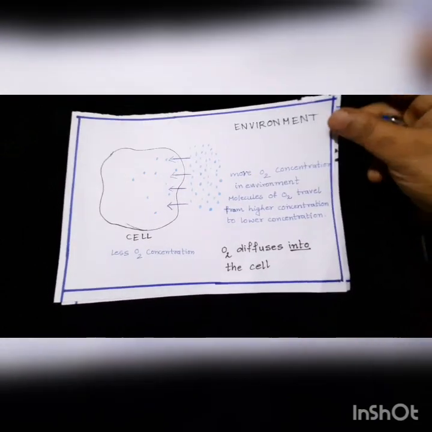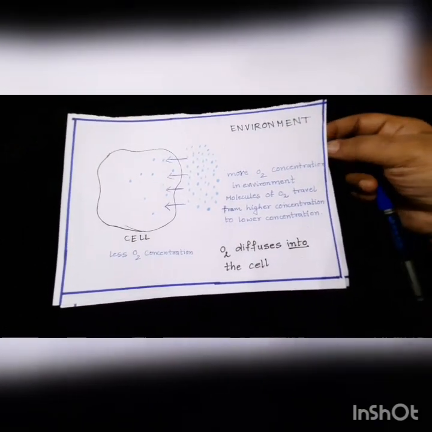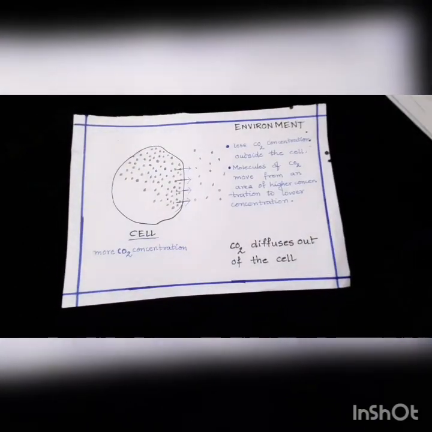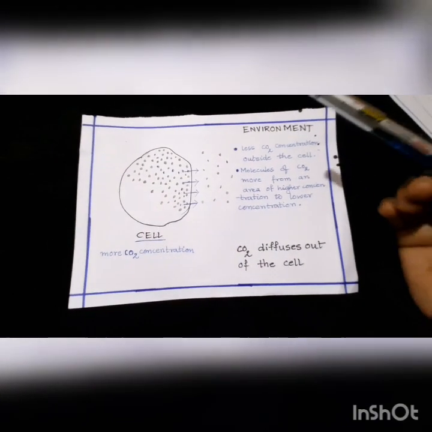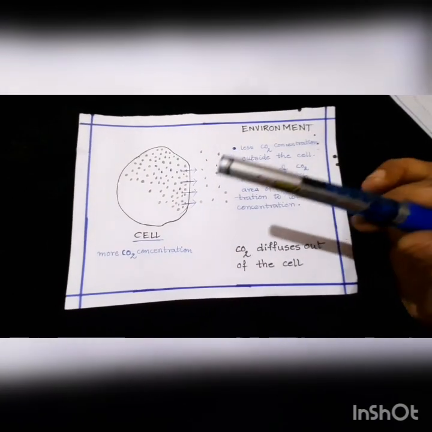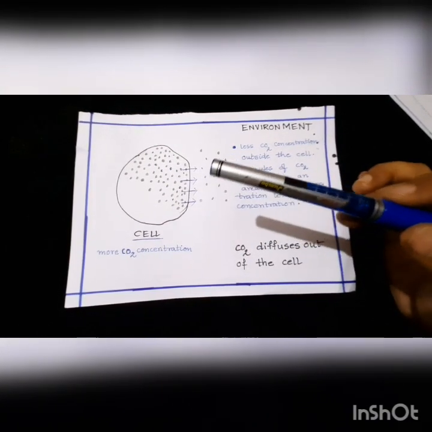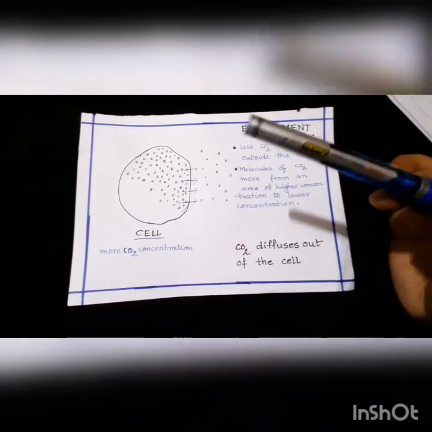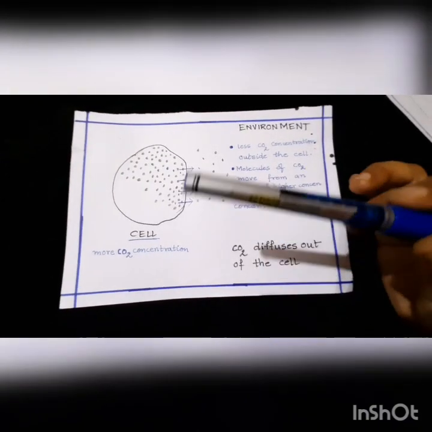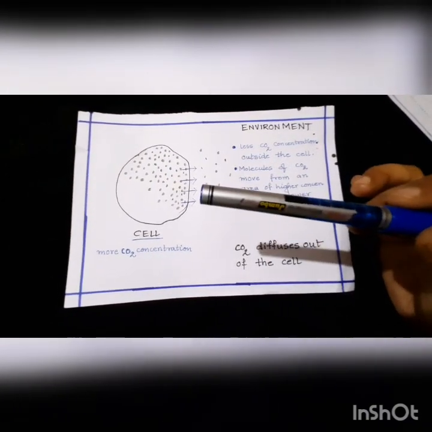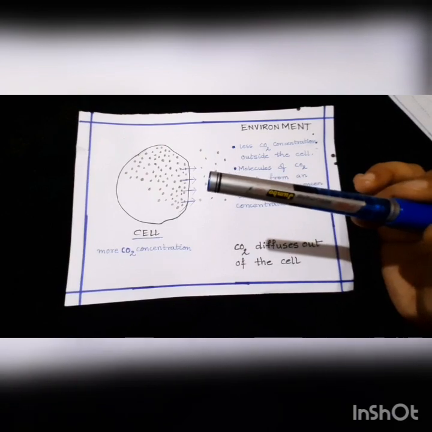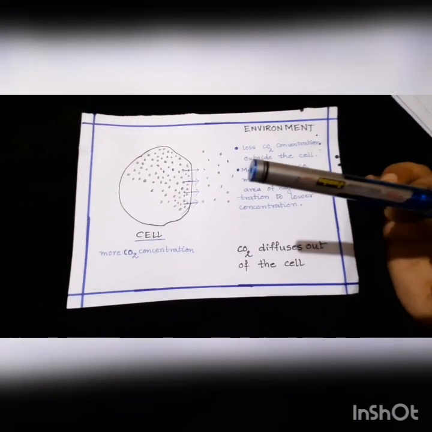Now let us see after respiration what happens inside the cell, how CO2 moves outside the cell. After respiration, the concentration of CO2 molecules increases inside the cell, because as the oxygen keeps moving in for respiration, CO2 keeps on getting formed inside the cell by the process of aerobic respiration, as we have studied it in lower classes.